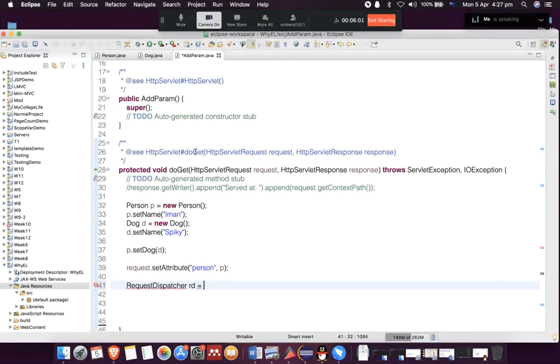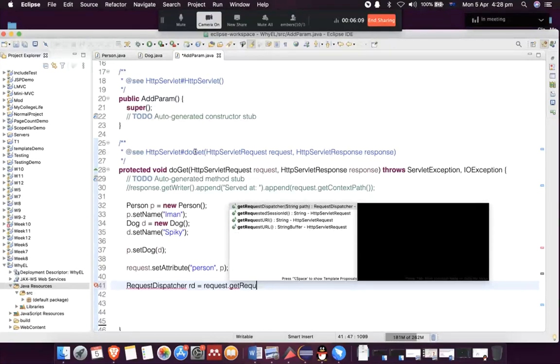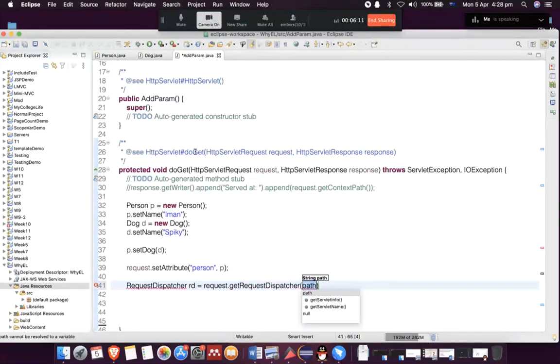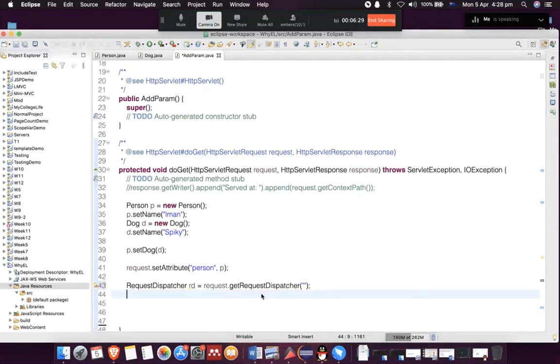You can use the request object and its method getRequestDispatcher. You have to give it a name, and whatever name you provide here is the name of the page that you want to send the control to. Let me just fix this one and add an import on the top of the page.